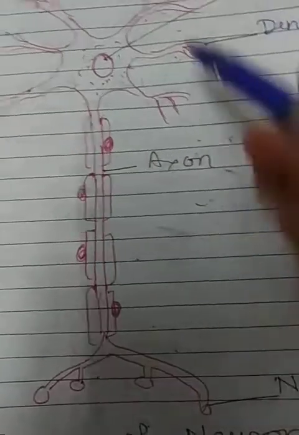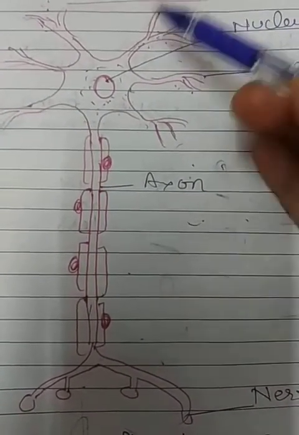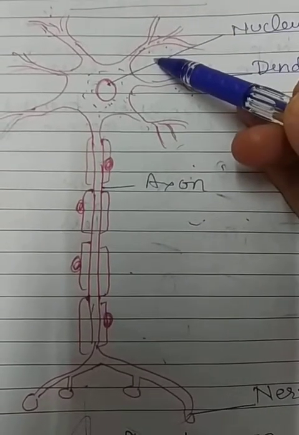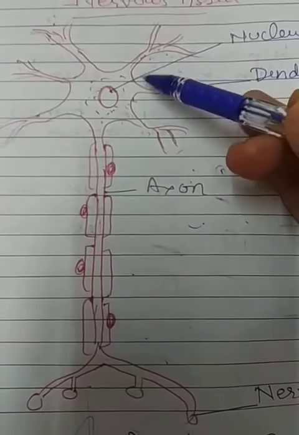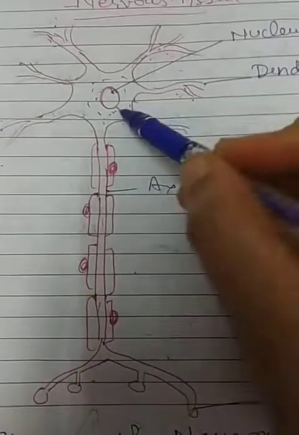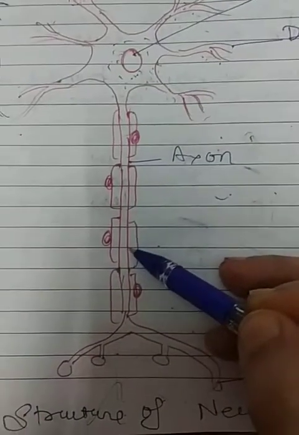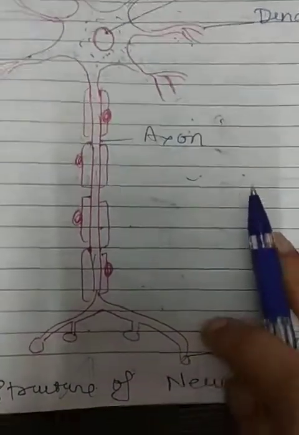So the dendrite receives information from other neurons and provides it to the cell body. Then from the cell body, the response is conveyed to the axon. Then it goes to the next neuron, to the dendrite of the next neuron.